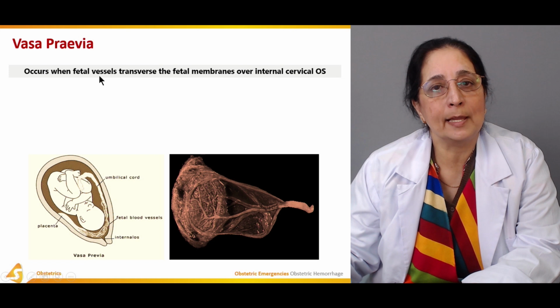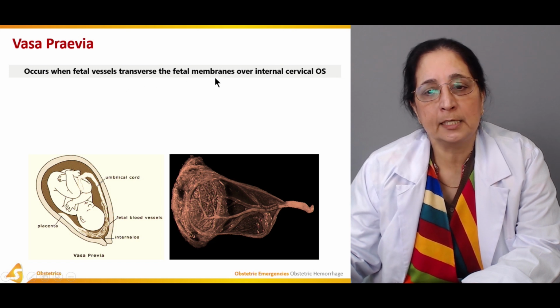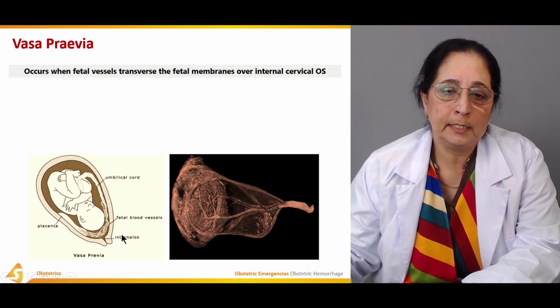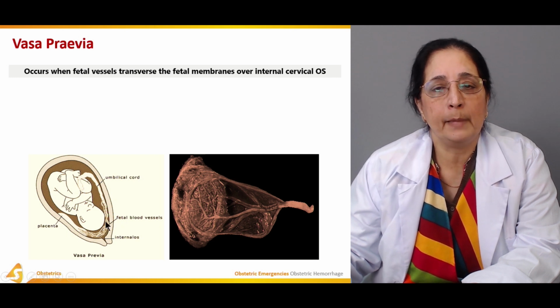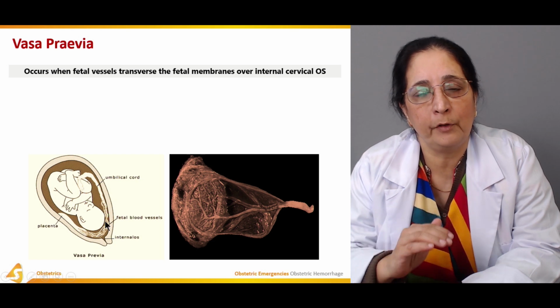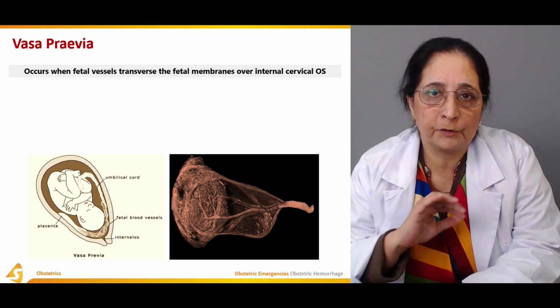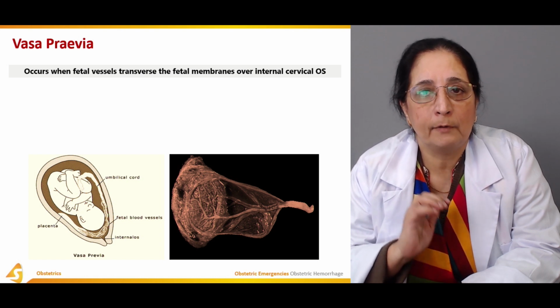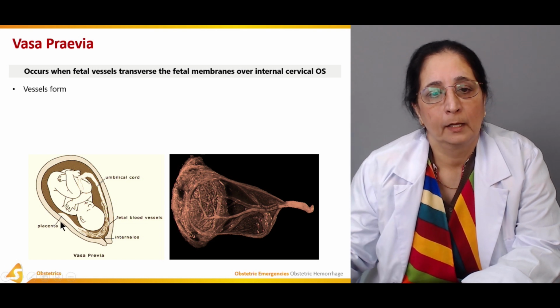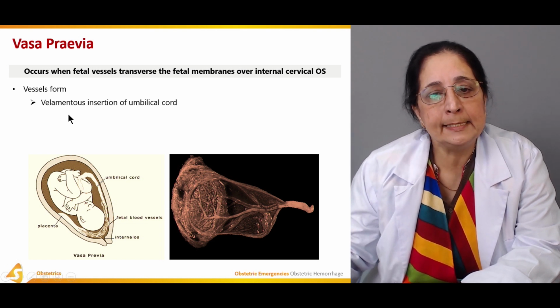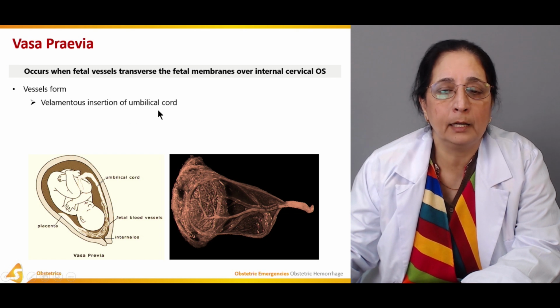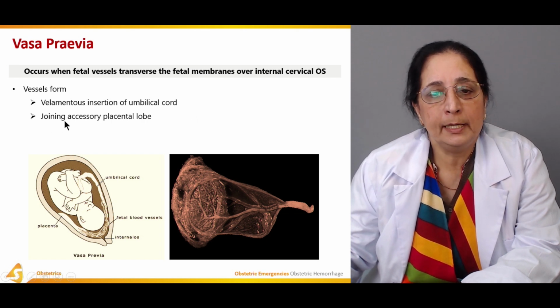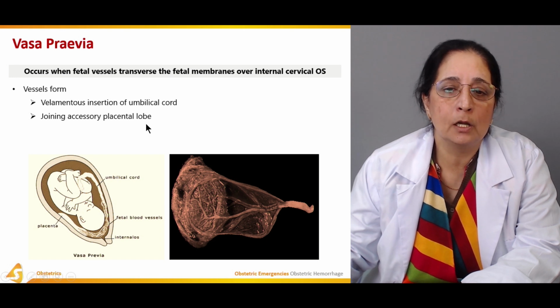It occurs when fetal vessels traverse the fetal membrane over the internal cervical os. So in this, the fetal blood vessels traverse the fetal membrane. The fetal membranes, chorion and amnion, are crossed by the fetal blood vessels. That's the vasa previa. Vessels form a velamentous insertion of the umbilical cord and join an accessory placental lobe.